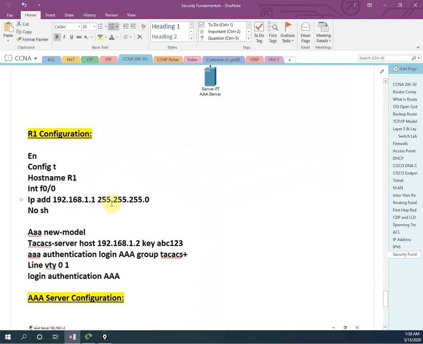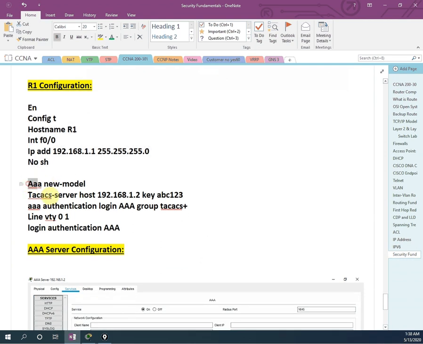192.168.1.1 and subnet mask 255.255.255.0 and no shut. This is the basic. For a long time we have been doing this, so everyone knows this. Okay, the new thing which we are learning is here.